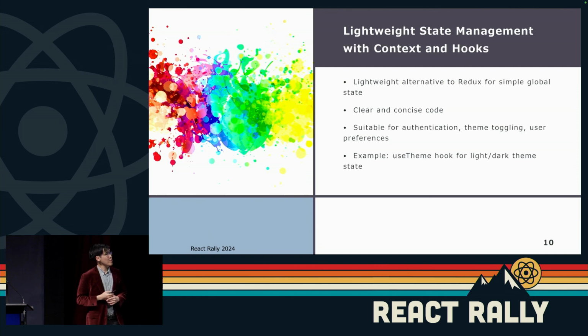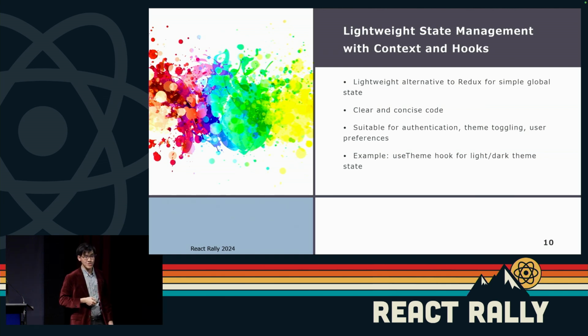Now, let's delve a bit more into lightweight state management, in particular with context and hooks. It's often a much more lightweight alternative, I would say, to Redux in particular, for simple global state. It really helps with creating clear and concise code. There are a lot of great things we can achieve from using this, which is that it's suitable for authentication, theme toggling, and user preferences, and this is also what I'll get into a bit as well.